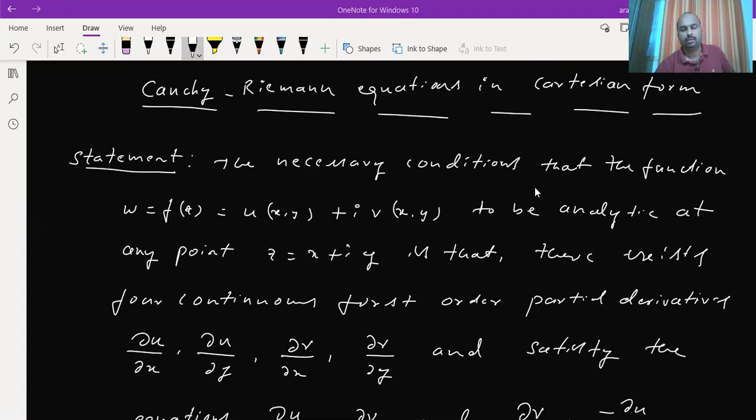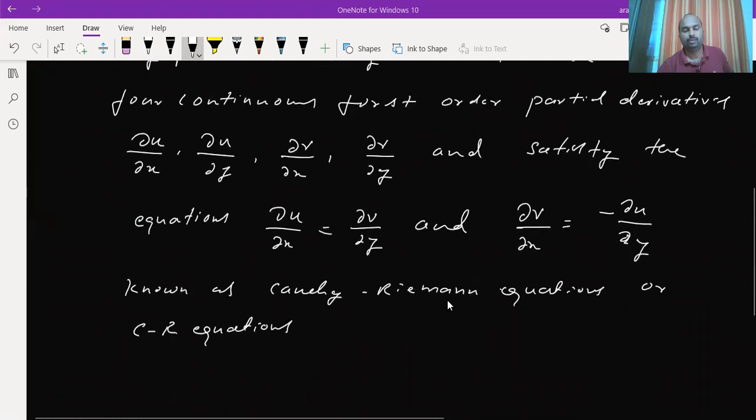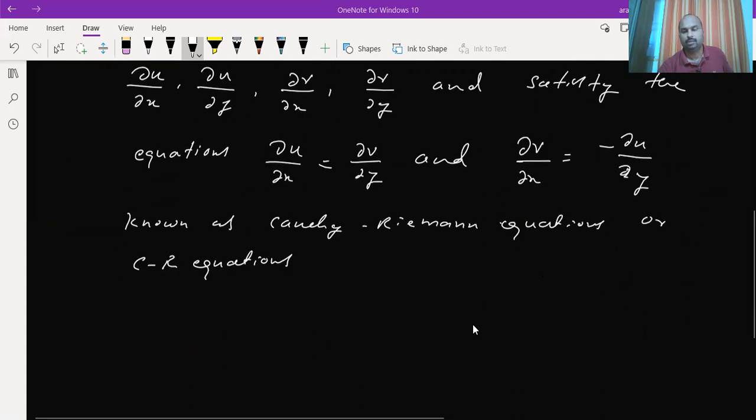The necessary condition that the function w equals f of z equals u of x comma y plus i into v of x comma y to be analytic at any point z equals x plus iy is that there exist four continuous first order partial derivatives, del u by del x, del u by del y, del v by del x, del v by del y, and satisfy the equations del u by del x equals del v by del y and del v by del x equals minus del u by del y, known as Cauchy-Riemann equations or CR equations.